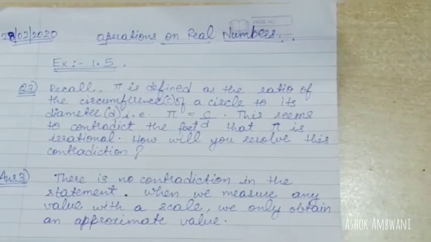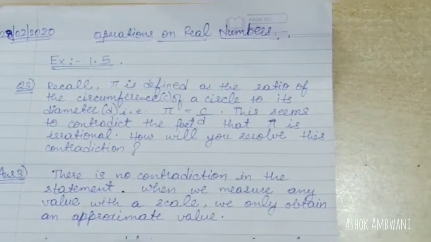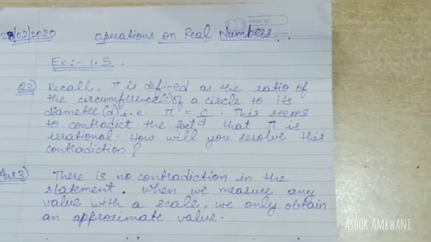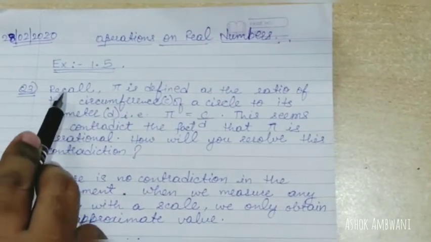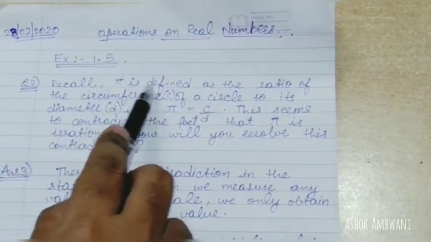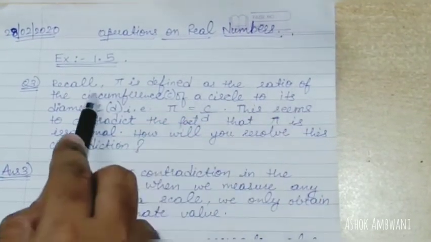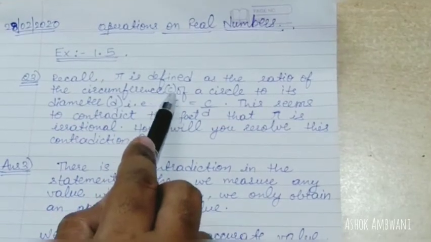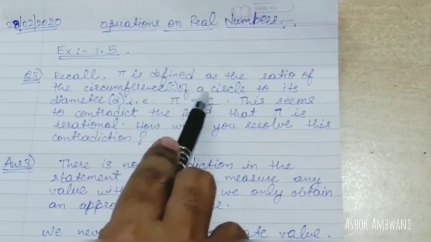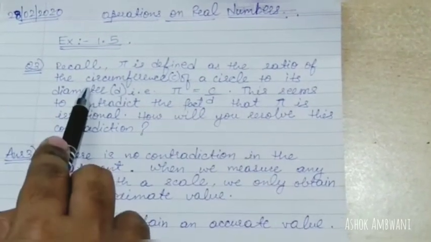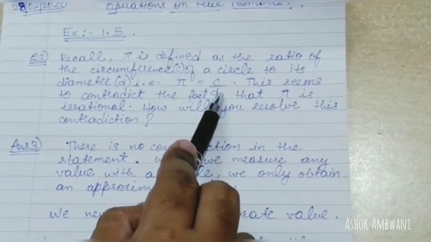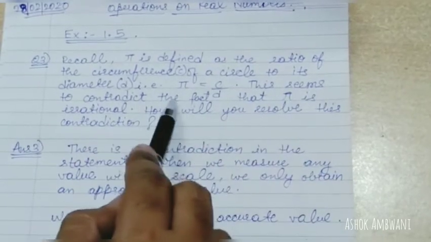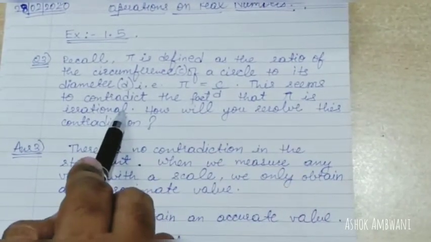Hi students, today we are going to continue with what we have left in exercise 1.5, that is question number 3. In that question it is given, recall, pi is defined as the ratio of the circumference, denoted by c, of a circle to its diameter. That means pi is equal to c by d.